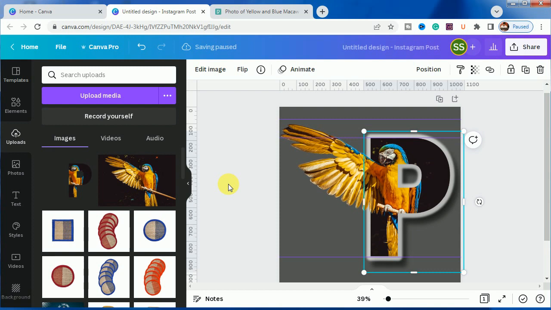So this is the tutorial, and as you can see, it is the parrot pop-out effect, and it is also known as the picture photo pop-out effect in Canva. So you can try this tutorial and make your own portrait for you.